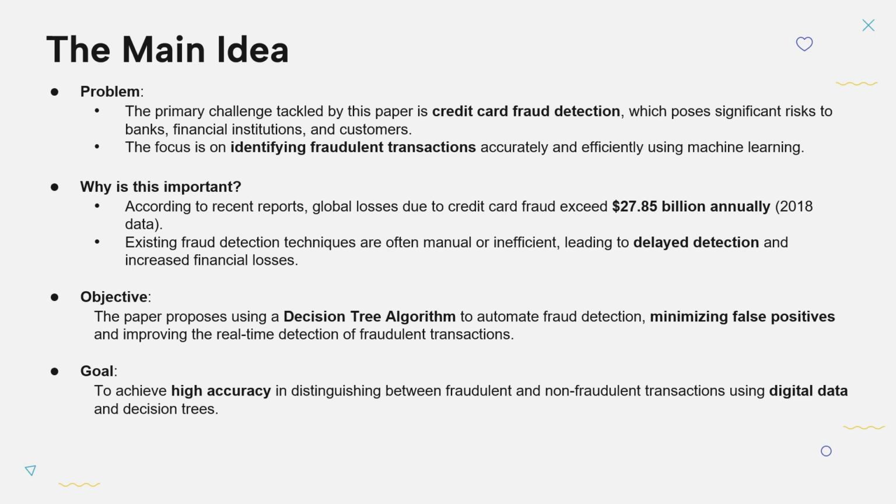This method is intended to provide a scalable and efficient solution that can be applied across millions of transactions, adapting to different types of fraud scenarios. The main goal is to achieve high accuracy in distinguishing between fraudulent and non-fraudulent transactions using digital data and decision trees as the core model. This not only helps financial institutions safeguard their operations but also ensures a smooth and secure experience for the customers as well.